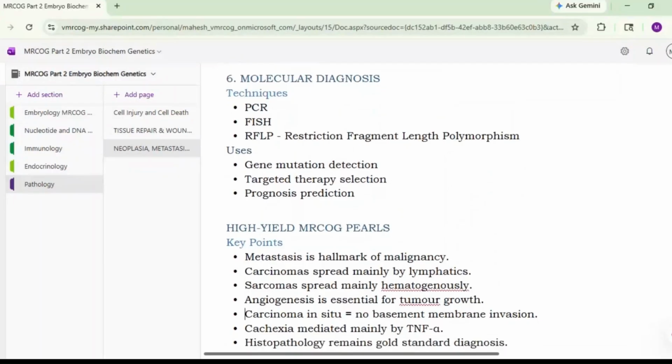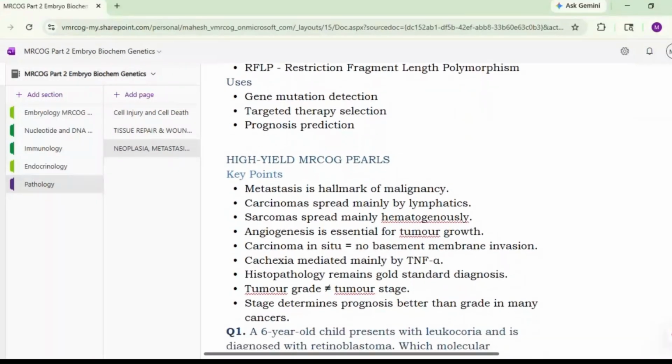This also we have. So the take home message is that metastasis is the hallmark of malignancy. Carcinomas spread mainly by lymphatics. Sarcomas spread mainly by the hematogenous route. Angiogenesis is essential for tumor growth. In carcinoma in situ, there is no basement membrane invasion. Cachexia is mediated by TNF alpha.